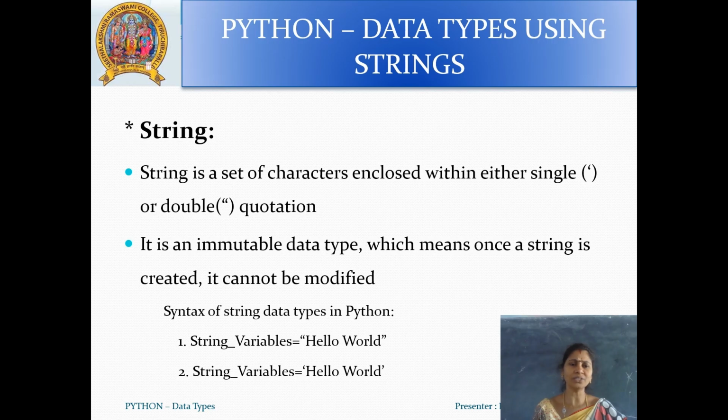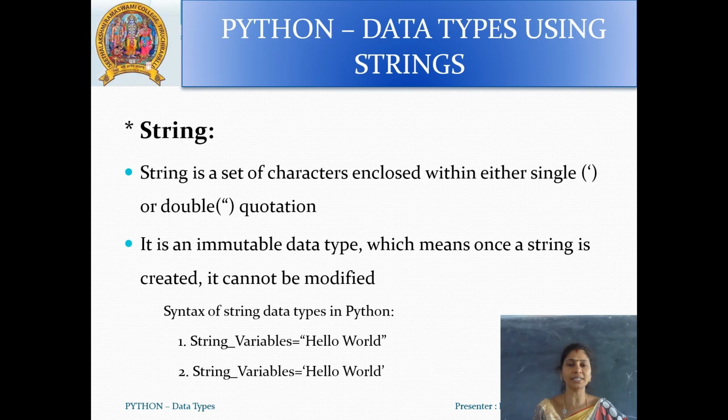Next, we are using the string data type. Okay, what is a string? A string is a set of characters enclosed within either single or double quotation marks. It is an immutable data type, which means once a string is created, it cannot be modified.